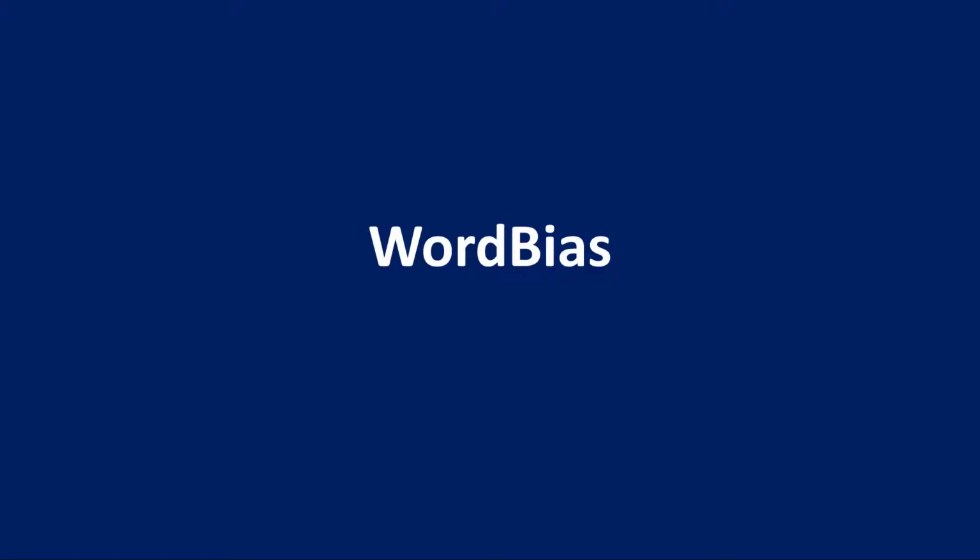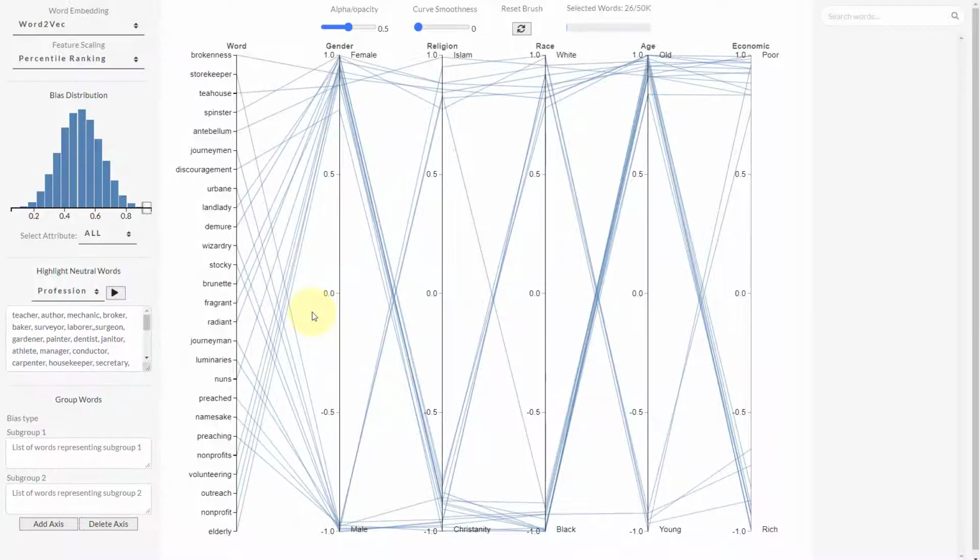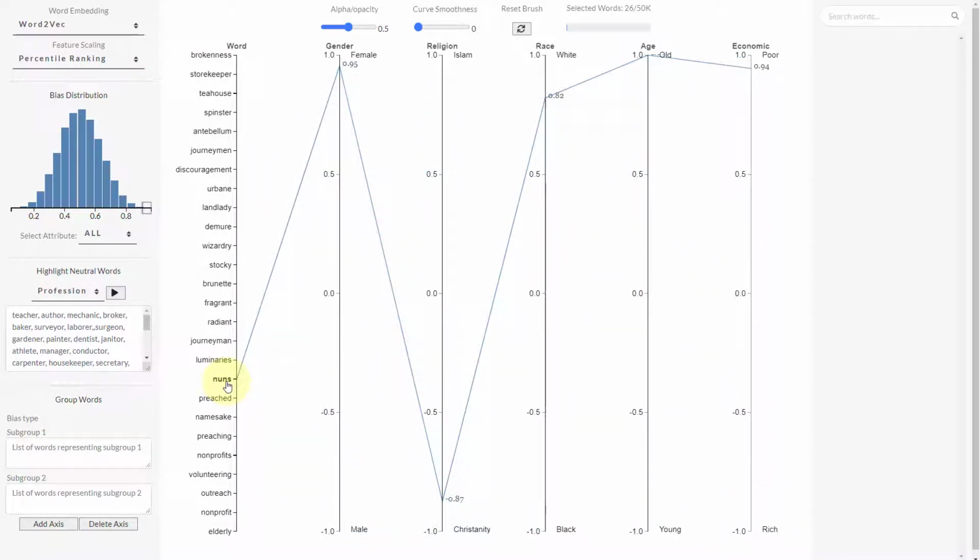Now let's have a look at the tool itself and its different features. This is the visual interface of Word Bias. Here each axis represents a particular sensitive attribute like gender, religion, race, age, etc. And either side of each axis encodes a particular subgroup. For example, the gender axis has female subgroup at the top and male subgroup at the bottom. Similarly, we have Islam here at the top and Christianity at the bottom. And each of these blue lines here represents a particular word. We can simply hover over any word to see how it associates with different subgroups. For example, here the word nuns has strong association with female, Christianity, white race, old age, and poor economic subgroups.